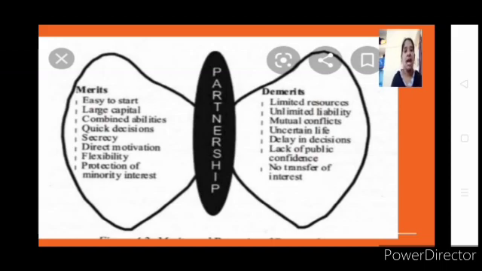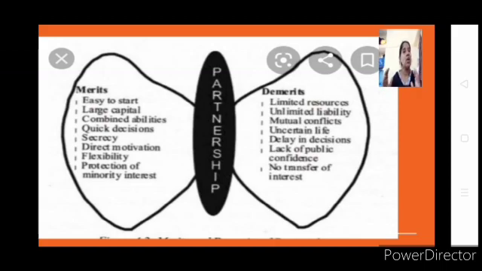Then comes large capital. When I say large capital, it is just by comparison, we compare with the sole proprietor. When we have a sole proprietor, he is a single person, so his contribution towards the capital investment will be less. But in partnership, you have the scope of taking many partners for your business. So they will be co-owners of your business. So all will bring capital. Okay, so it will be more compared to your sole proprietor. But also we cannot say it is too large because of some other reason, which we will discuss in our demerits.